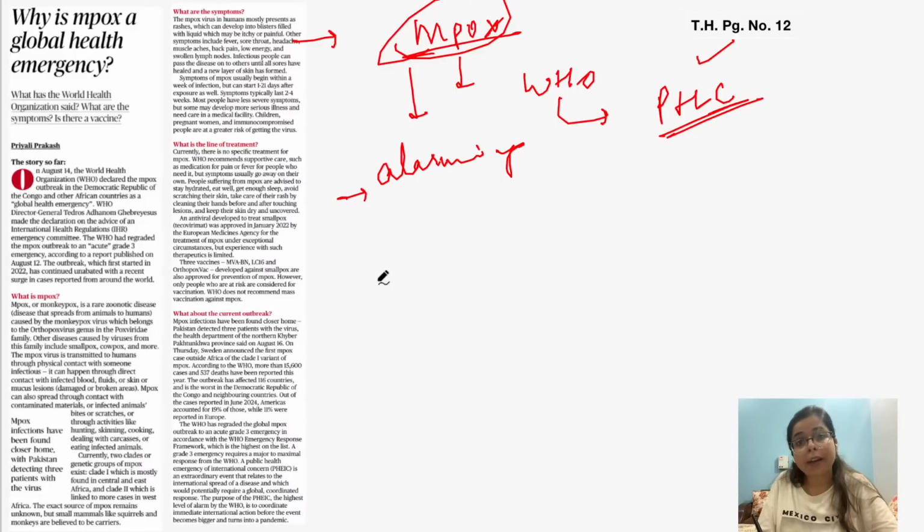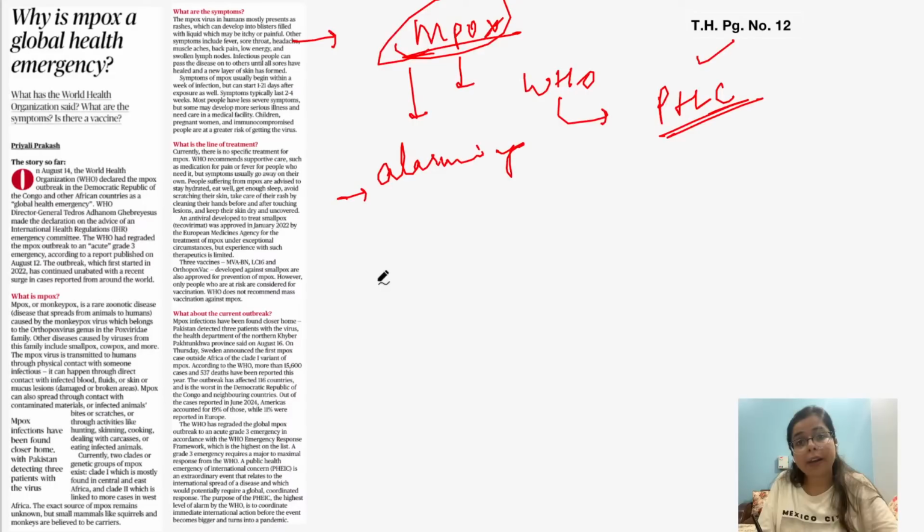That is, this monkeypox has become a global threat now. There are chances that this infection can spread into multiple countries, right? And this is a highly alarming threat. The first thing is that WHO is giving an alarming signal in order to create awareness among citizens as well as among government officials.